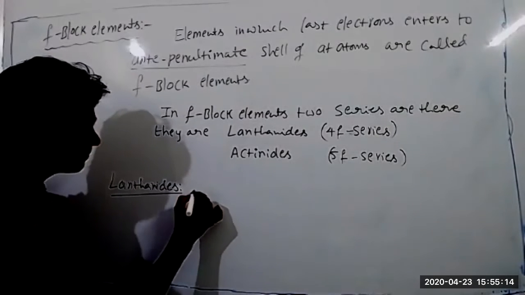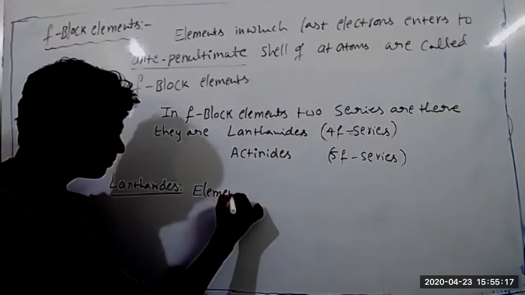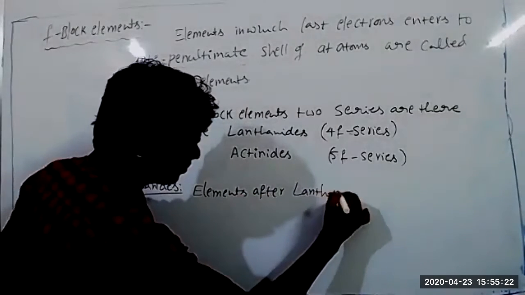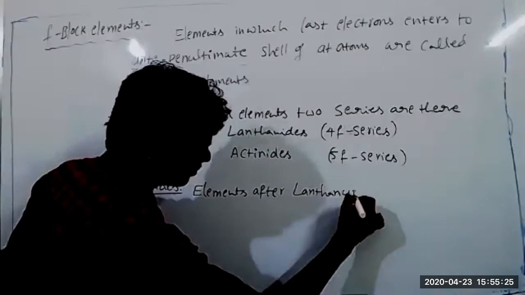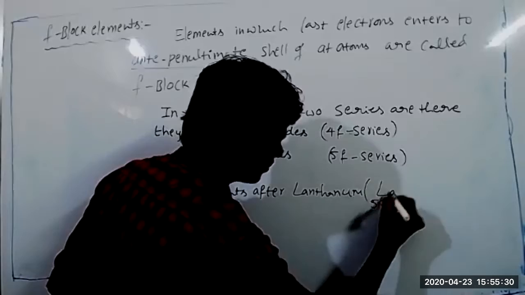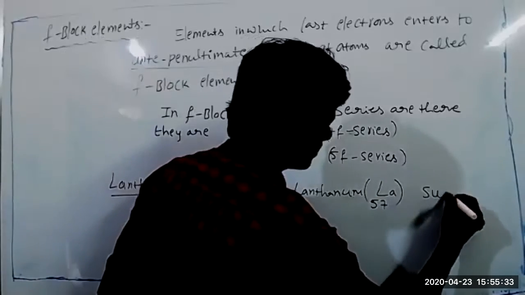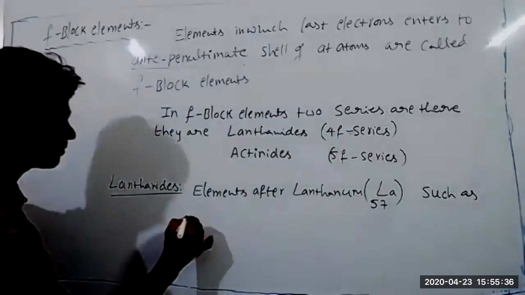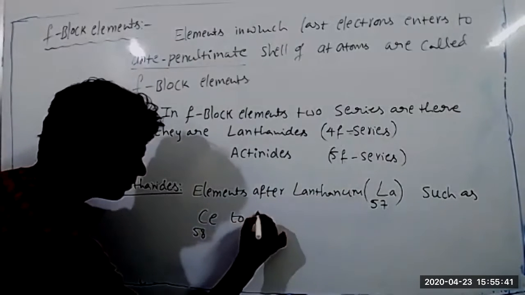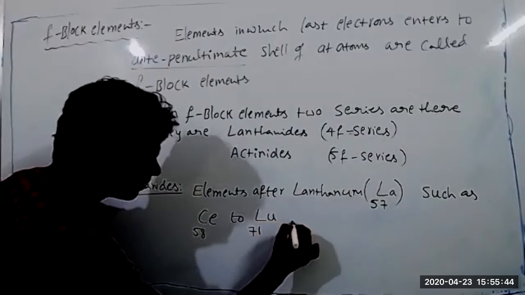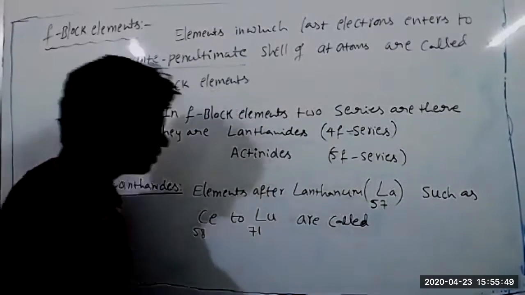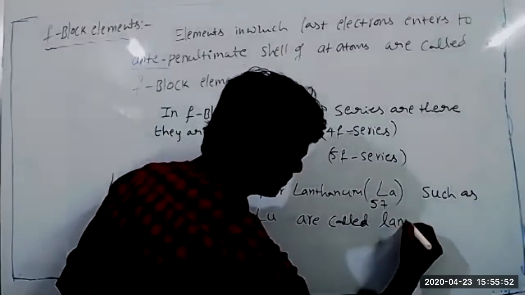So lanthanide: elements after lanthanum, such as cerium 58 to lutetium 71, are called lanthanide.